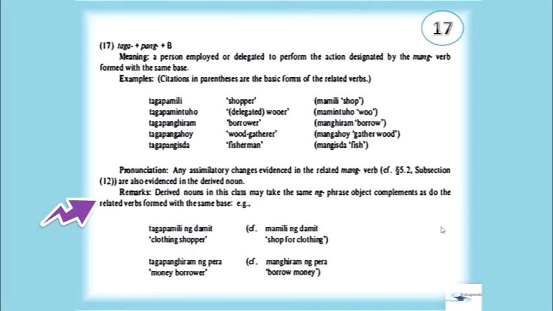Derived nouns in this class may take the same noun phrase object complements as do the related verbs formed with the same base. For example, tagapamili ng damit, clothing shopper. Mamili ng damit, shop for clothing. Tagapanghiram ng pera, money borrower. Manghiram ng pera, borrow money.